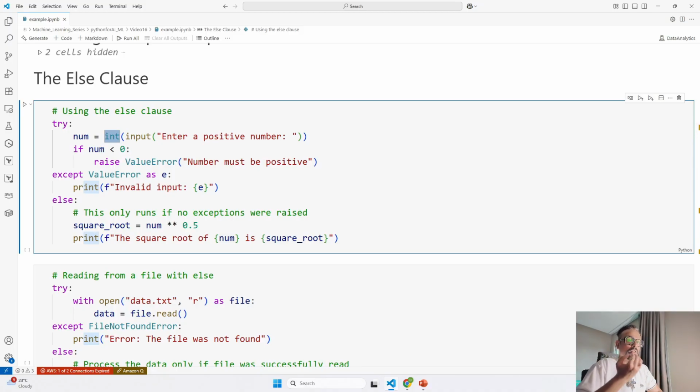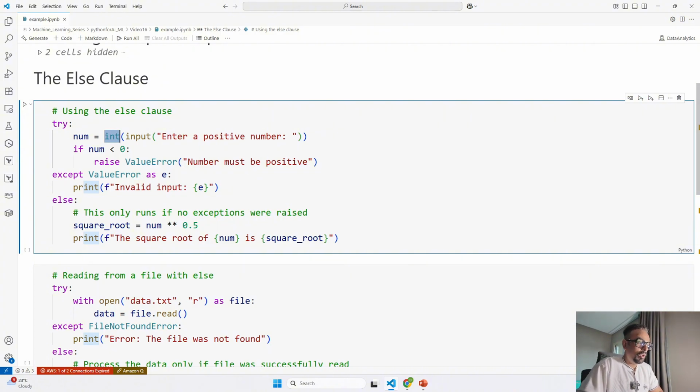Whatever input I give, ABC, XYZ, 10, 20, it is going to convert that into an integer, because whenever you take anything from input, it is a string by default. So if the user types something that isn't a number, this int itself is going to raise a value error. I am not raising it, but by default it is going to raise a value error. Now the other condition says if number is less than 0, again it is going to raise a value error, but with this one I am giving a message saying that number must be positive. So in this small try I have given two value errors.